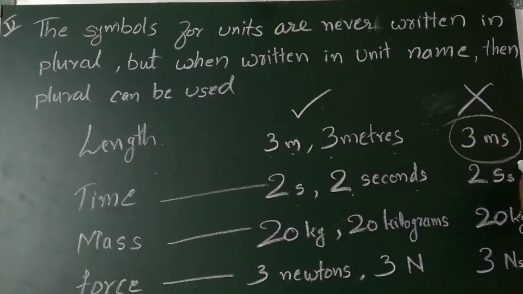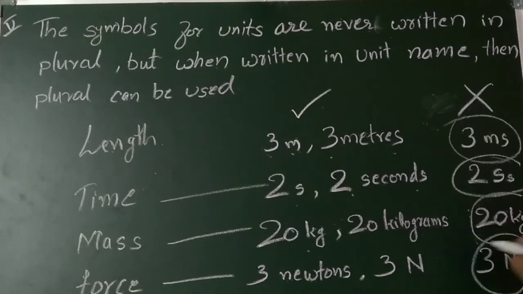If you write ss, then it is wrong. Mass, so kg, 20 kilograms or 20 kg. If you are adding s as plural, then it is wrong. Force, 3 newtons. Otherwise 3 N. If you add s, then it is wrong. So everybody remember these points.